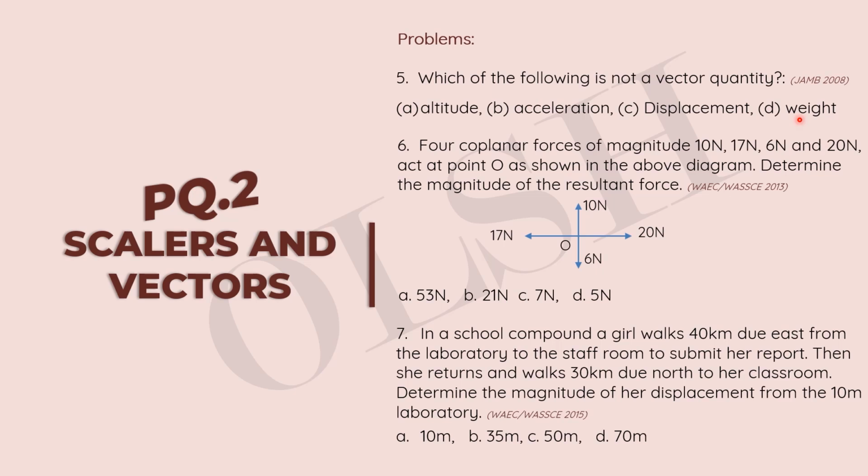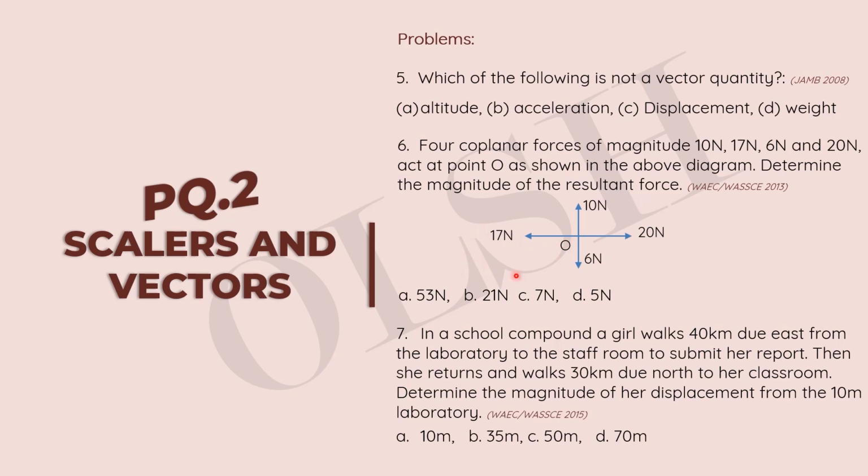Okay, so it has direction. We all know the pull of the gravity has direction. So weight cannot be defined by just magnitude. It has to have direction to be defined. And so, of course, weight is a force. So weight is a vector quantity. So we have altitude as the answer because it's not a vector quantity.